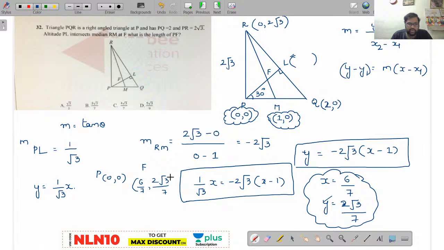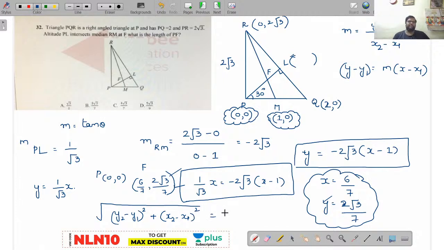Now how to find out distance between the two coordinates? Anybody? You know the formula very well, right? I am using only basic formulas: square root of y2 minus y1 whole square plus x2 minus x1 whole square. Now see here, substitute the values, you will get the same answer.